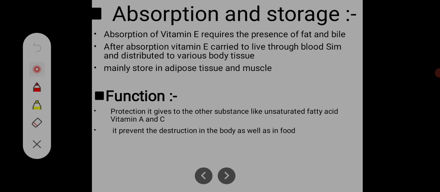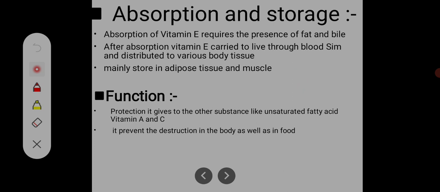Now absorption and storage of vitamin E. Vitamin E requires the presence of fat and bile. Like all fat-soluble vitamins, it is absorbed in combination with fat, in the form of chylomicrons.